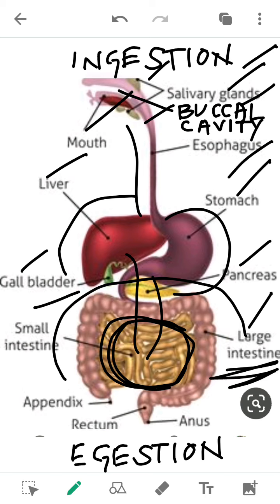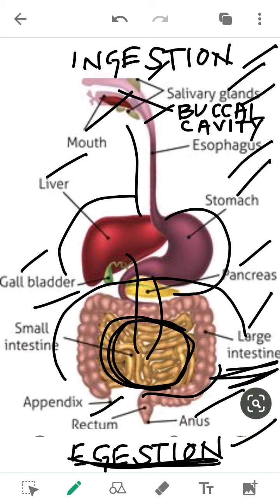And from the large intestine, the unabsorbed food or the undigested food needs to be removed from the body, and that process is not known as excretion, it is egestion. You can see it is egestion. And the undigested food from the large intestine is removed from the body through the rectum, then through the anus.